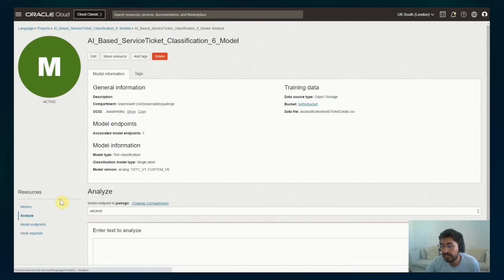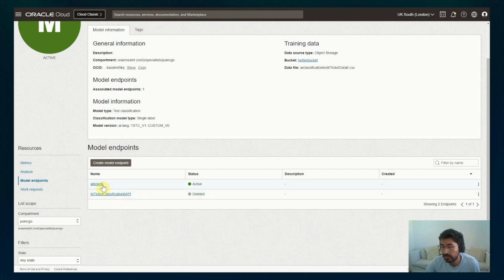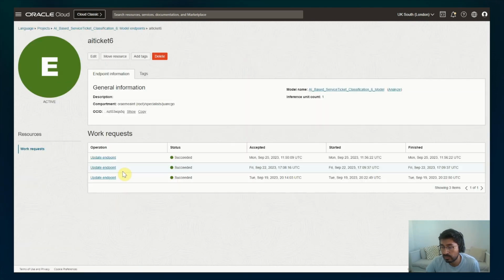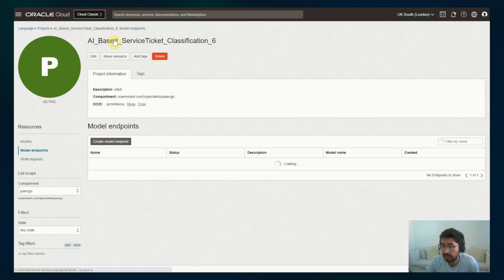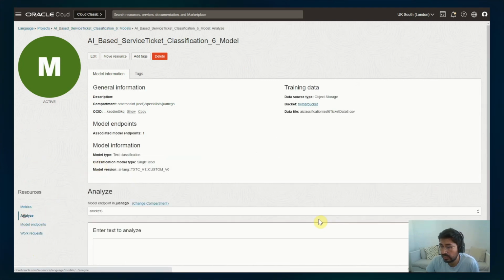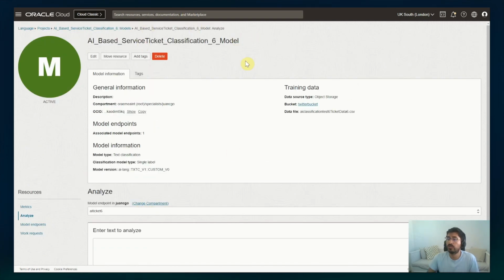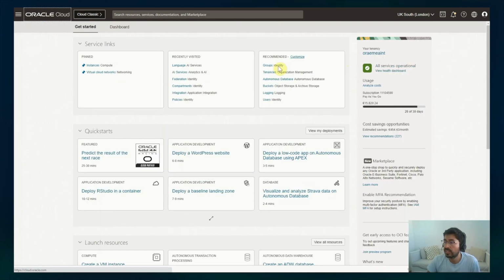And another thing that I wanted to show you is that once you create the endpoint, you can call the model as an API, right? And that's really helpful in order to call and use that model within your integrations or orchestrations.